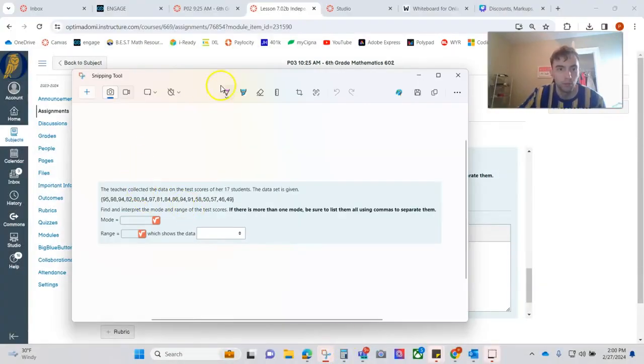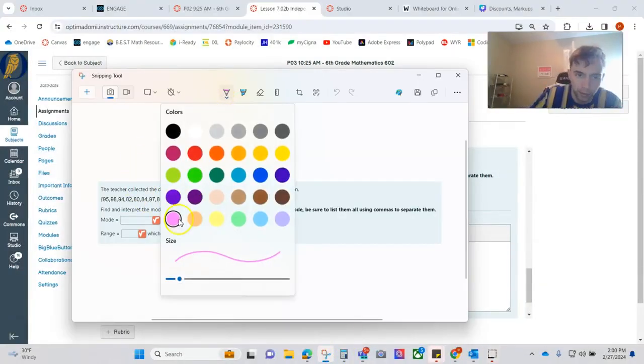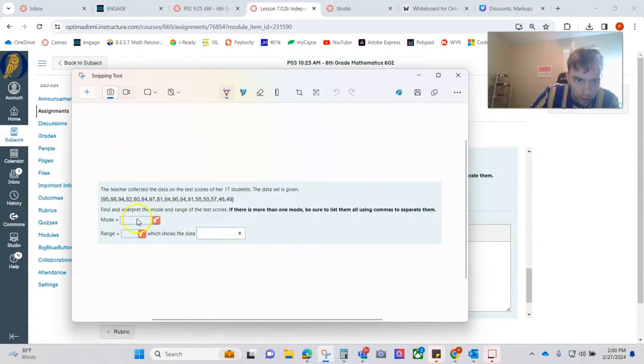Mode, mode, mode, mode. Okay, I'm going to count up numbers and try and find duplicates. Are there two 95s? Nope, only one. Are there two 98s? Nope, only one. Are there two 94s? Oh, yep. One 94, another 94. Switch colors. Are there two 82s? Nope, only one 82. Only one 80. There's two 84s though.